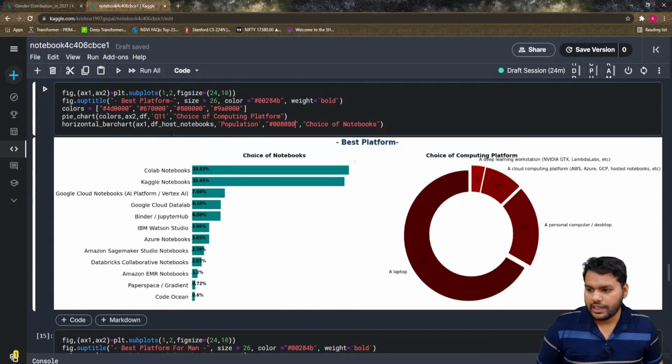So the horizontal bar chart function's arguments are: you have to give ax1, that is the axis, and you have to give the df host notebooks. Now, where does df host notebooks come from?